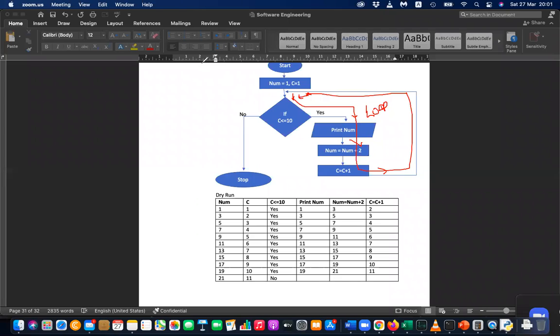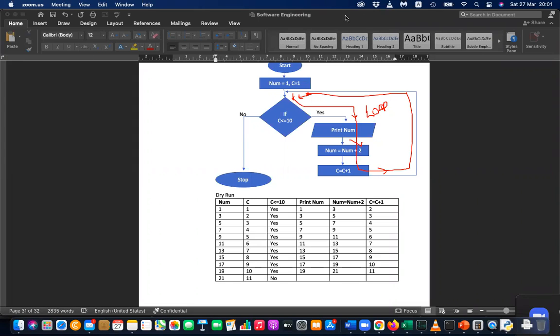Because arrows are not going in the same direction. So if arrows are not going in the same direction, it's not a loop. Okay, so is there any question? Yes. Okay, I'll check the answer, Situ.